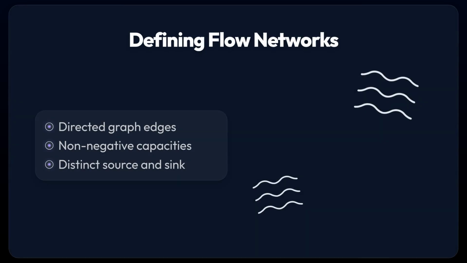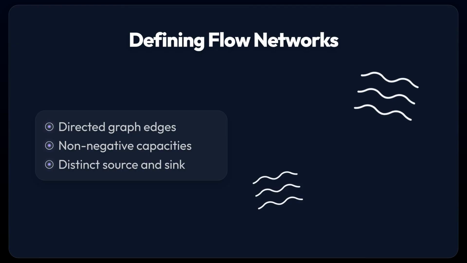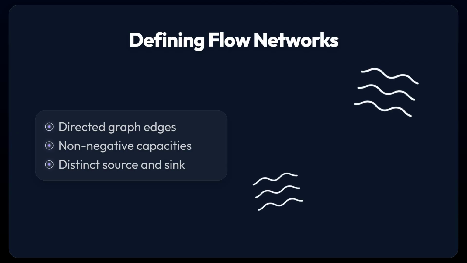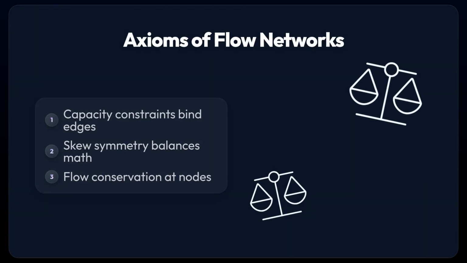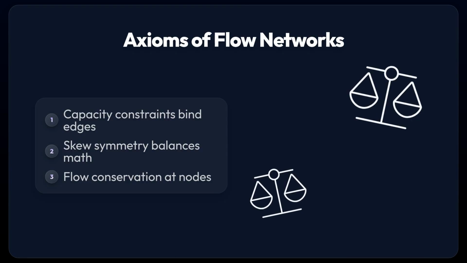Imagine a city's water grid. A flow network is a directed graph where every pipe or edge has a strict physical limit representing its capacity. Water enters at a specific source node and must efficiently reach a designated sink node without bursting the infrastructure. While inspired by physical pipes, these are discrete mathematical structures, not continuous fluid dynamics.